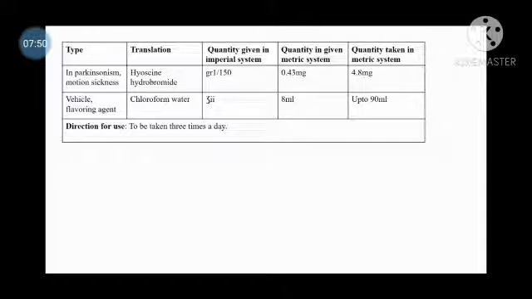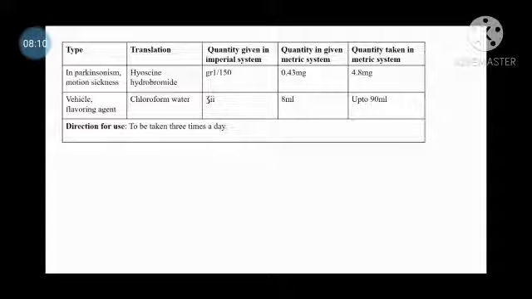Then chloroform water, which is used as a vehicle as well as a flavoring agent. It is given in the empirical system as 2 drachm, and the quantity in the metric system is 8 ml.